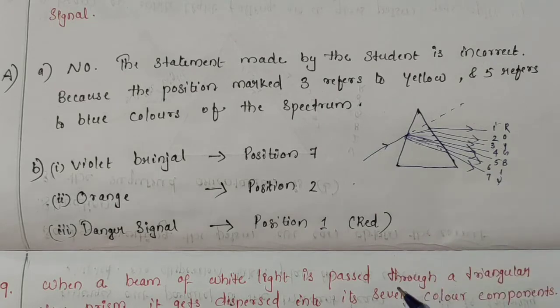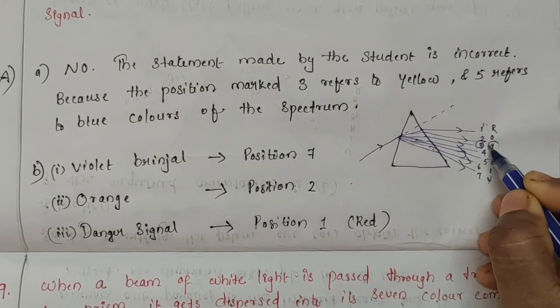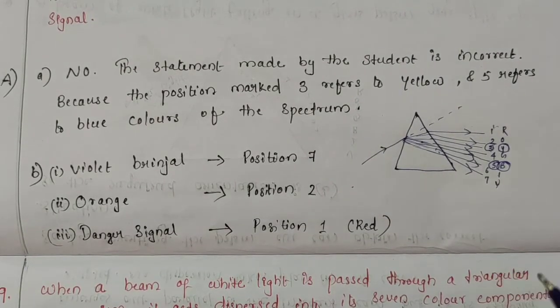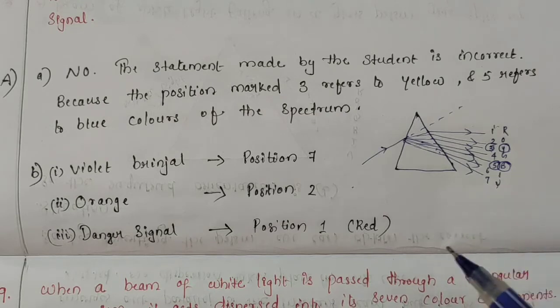The statement made by the student is about the colors at positions marked 3 and 5. Here 3 is yellow and 5 is blue. The statement says they are similar to the sky and the color of gold metal respectively. We want to check whether that statement is correct or incorrect.